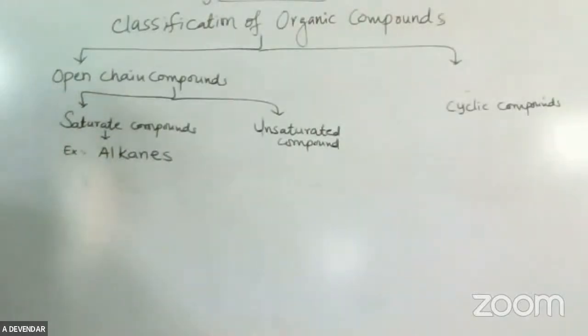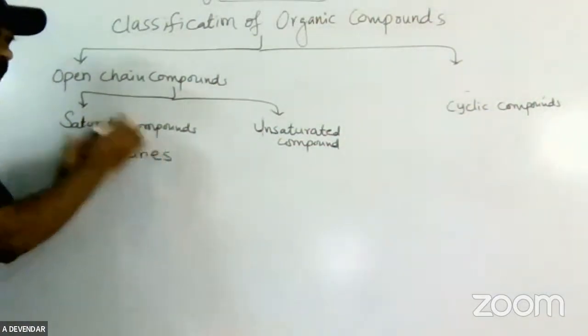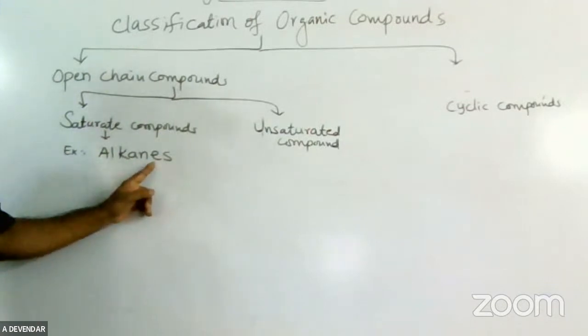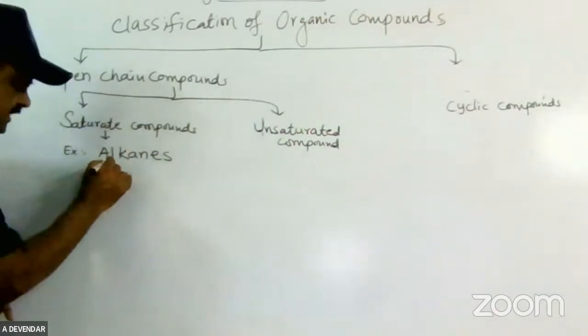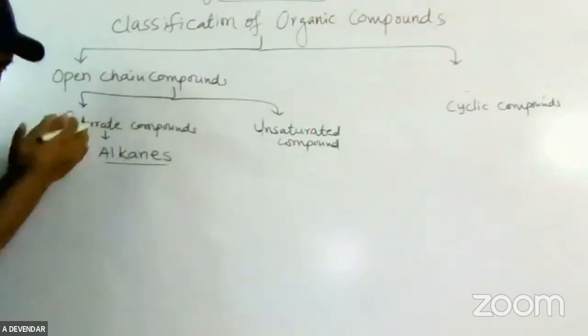So generally, the saturated compounds are called alkanes. What do you mean by alkanes? Alk plus ane. Alk is the root word and ane is the suffix. The ane is nothing but a single bond between carbon and carbon. This is called an alkane. Now in the second chapter, we will study only the alkanes.